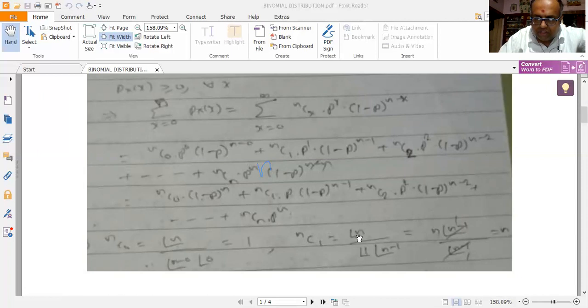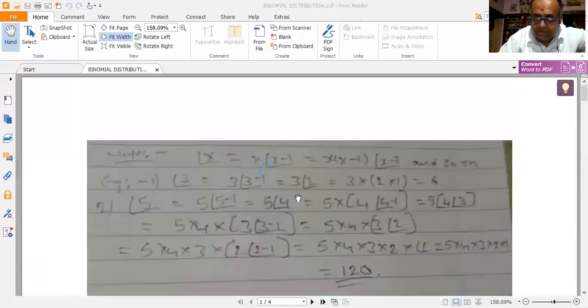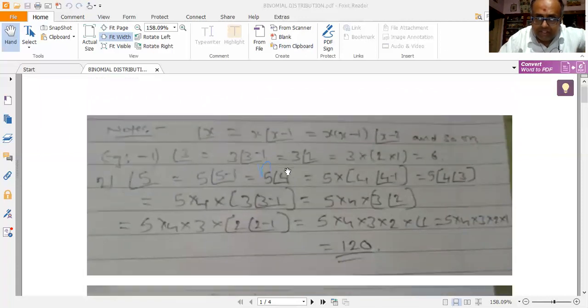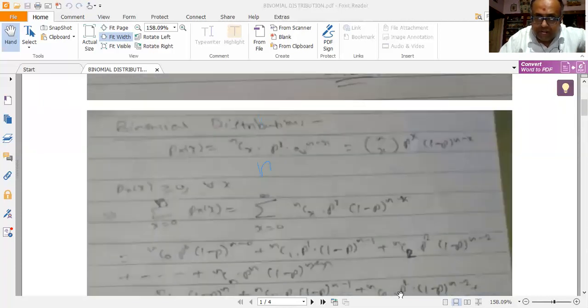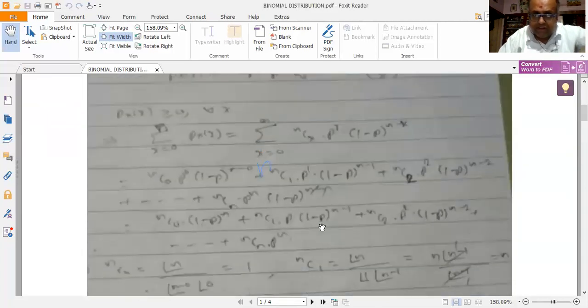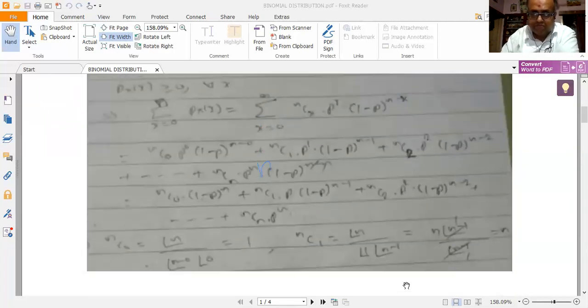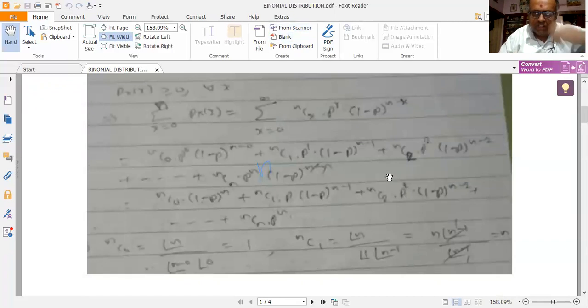Now apply the formula that I discussed in the previous class. Factorial x can be written as x into factorial x minus 1. So that's what I am doing here.